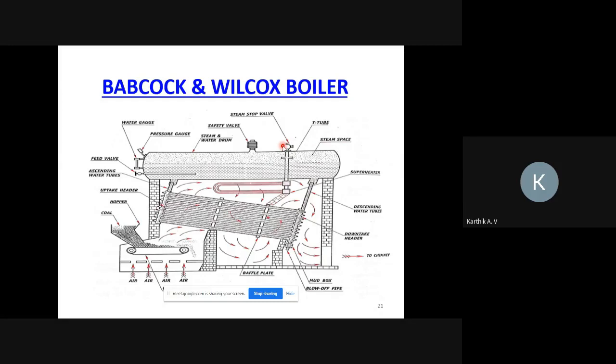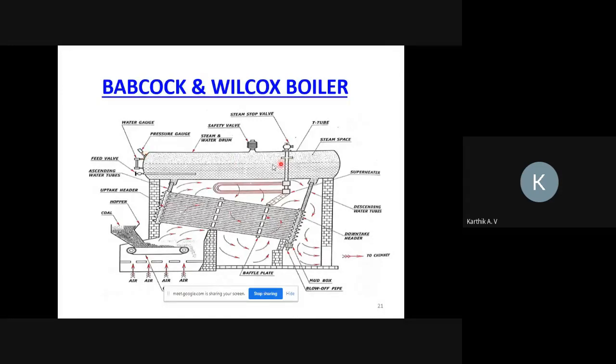So this is actually the process. Once again I will tell you clearly, please note down the points. One is the feed check valve. What is the use of the feed check valve? It will maintain 50% water level in the boiler drum, continuously supplying the water based on the requirement. Next, the water level indicator, it will indicate the water present inside the boiler drum.